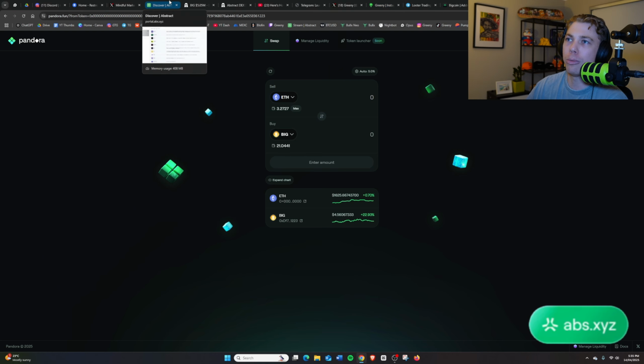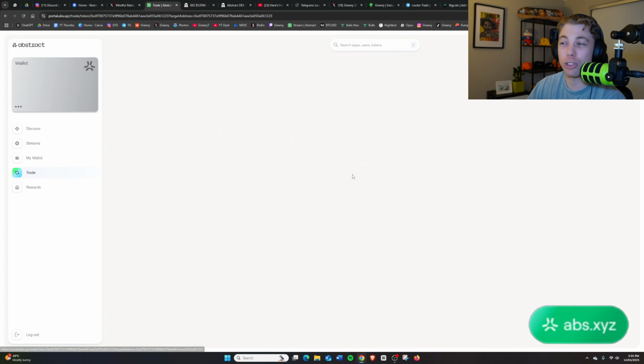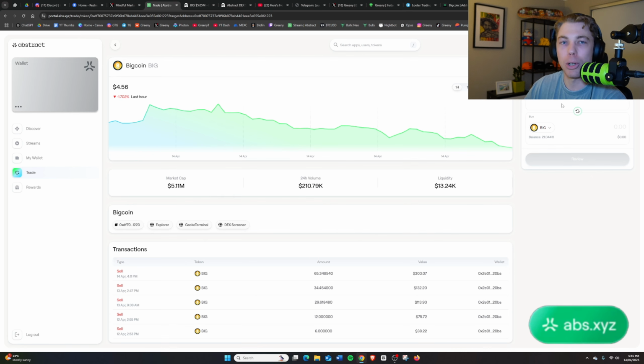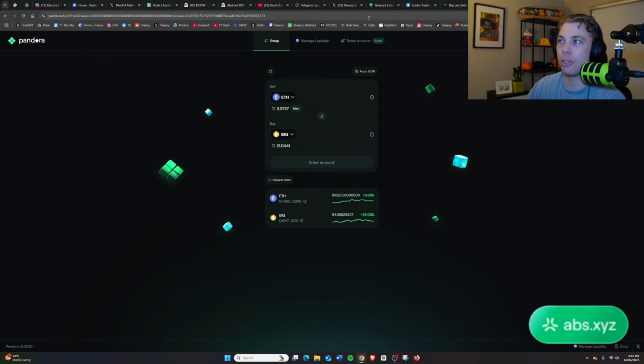And then obviously, like I showed you before, guys, you can come to the actual platform. This is probably the third option I would ever buy or trade a token. And over on the side, they have an inbuilt option over there. I would go Luda first, then I would go Pandora second, and then I would use the platform third.